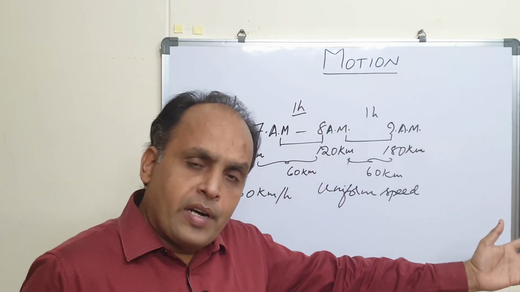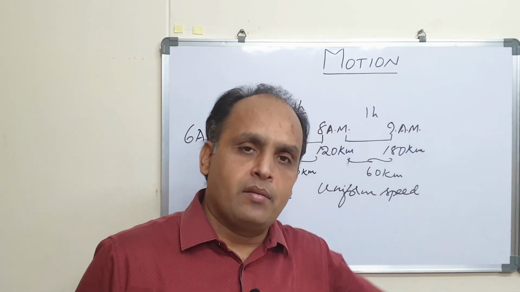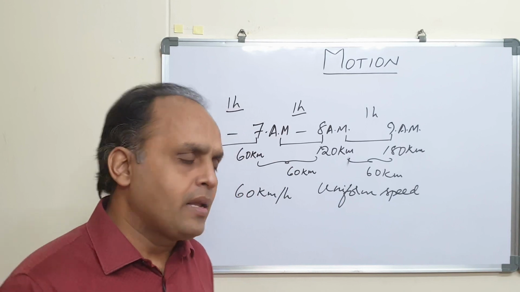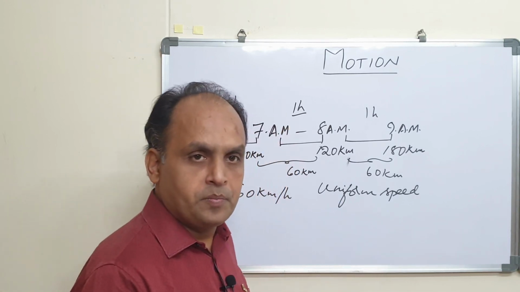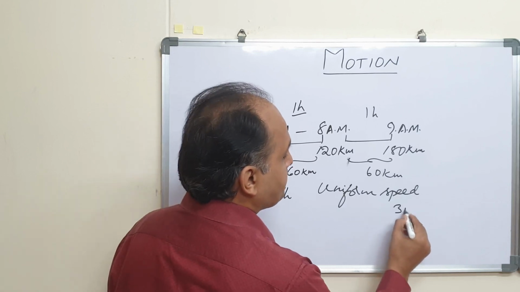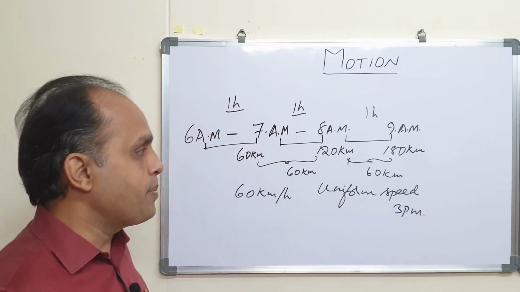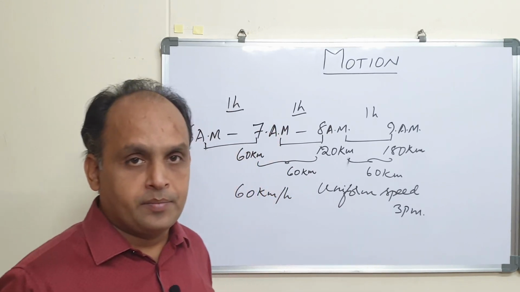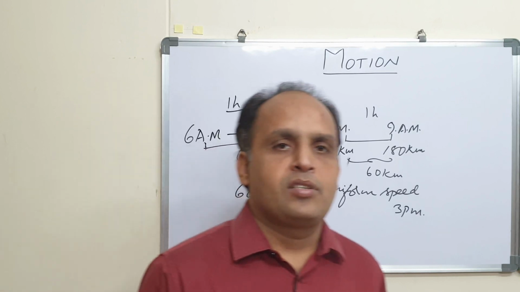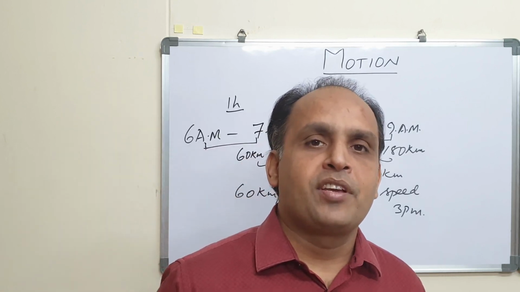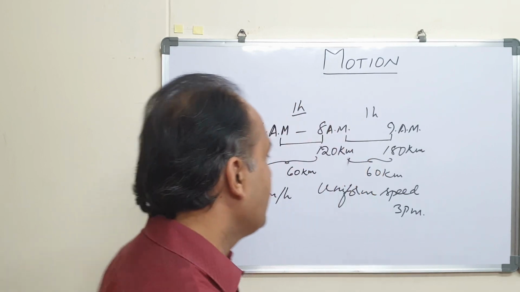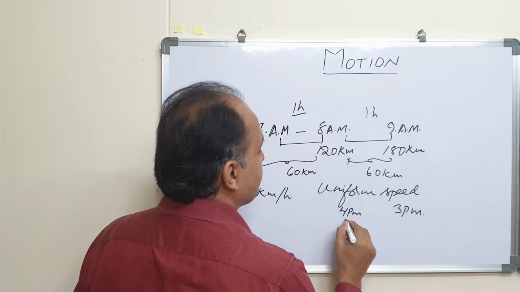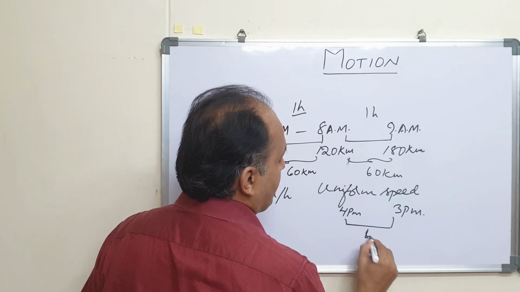Now you have reached your friend's place and you have spent some time over there. You started from there at around 3 p.m. in the afternoon, in the backward direction. The return journey has started. And since the traffic has built up, from 3 p.m. to 4 p.m. you could cover a distance of, suppose, say 40 kilometers.